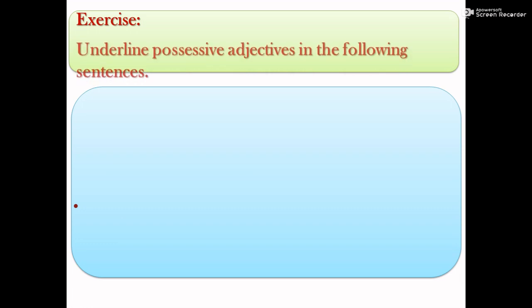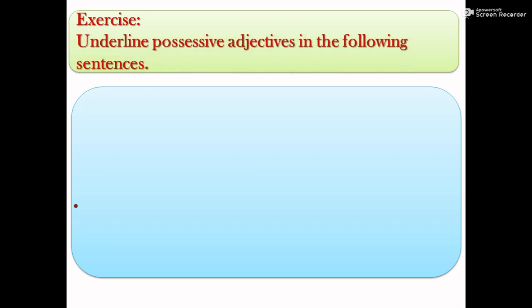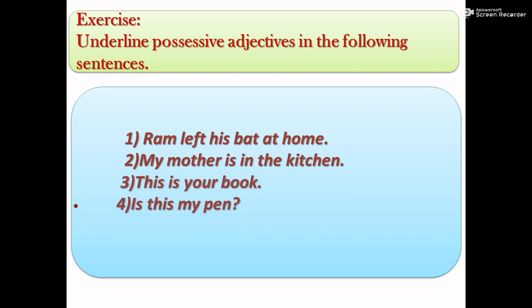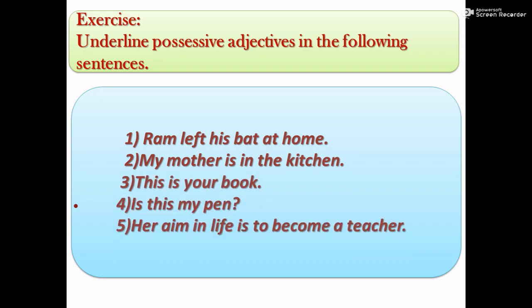Let us see an exercise. Underline possessive adjectives in the following sentences. First sentence, Ram left his bat at home. My mother is in the kitchen. This is your book. Is this my pen? Her aim in life is to become a teacher. And last sentence, he goes to school with his mother. Underline the possessive adjectives in these sentences.